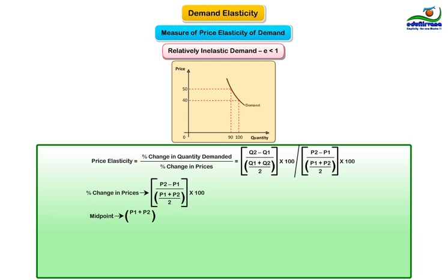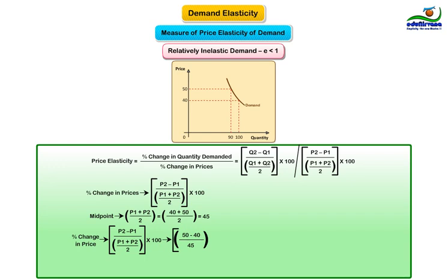Midpoint, P1 plus P2 divided by 2, that is 40 plus 50 divided by 2 results in 45. Percentage change is P2 minus P1 divided by midpoint whole multiplied by 100, that is 50 minus 40 divided by 45 whole multiplied by 100 equals 10 divided by 45 whole multiplied by 100, which results in 22.22%.